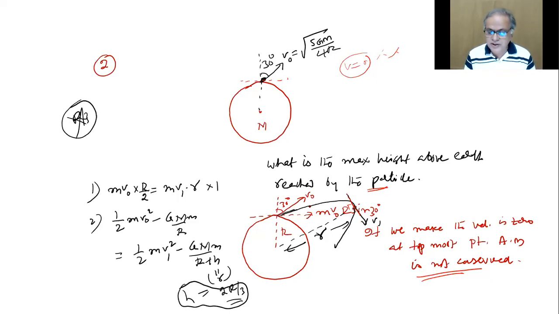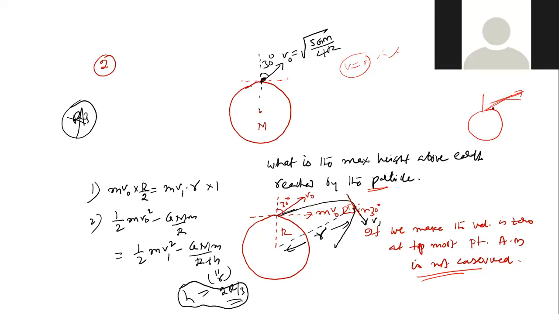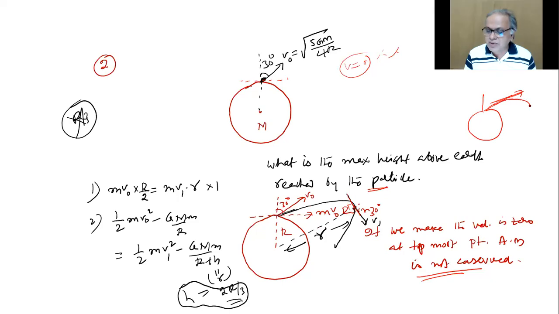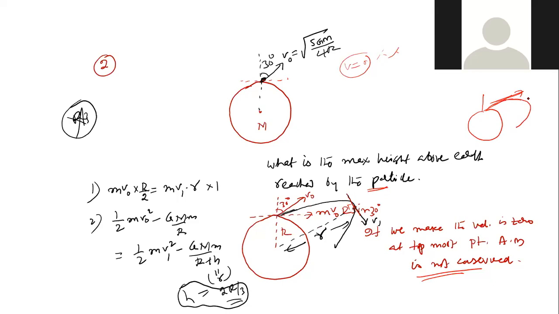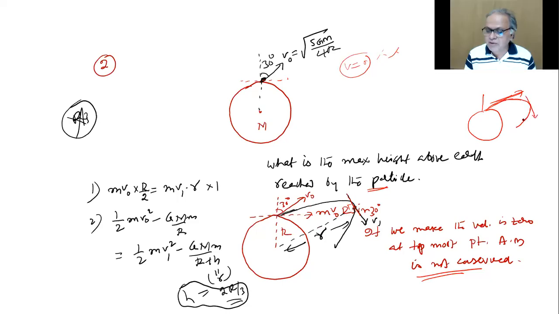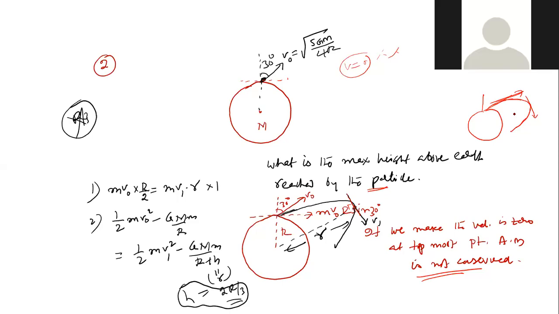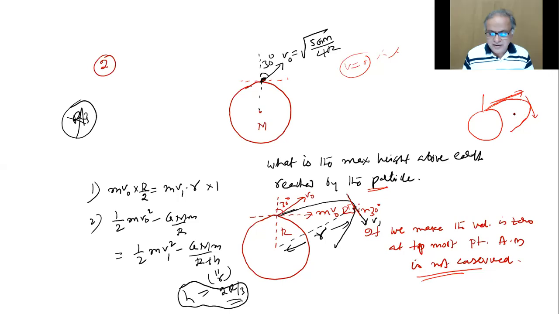I told you a better reasoning. At some other point the velocity is tangential, which means there's a component pulling it away. But at the maximum height, it cannot go any further away, so the velocity should be like this and the body will return. That's the most reasonable way of talking about it. Yes, sir, now I got it.